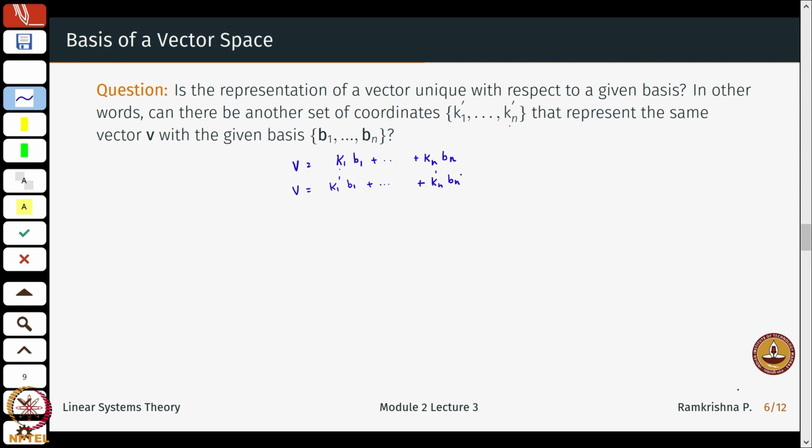So the question that we want to answer is, do there exist two distinct coordinate representations for the same vector defined with respect to the same basis? Okay. So is this true? This is what we want to answer. Well, I do not know, so let us assume this to be true.